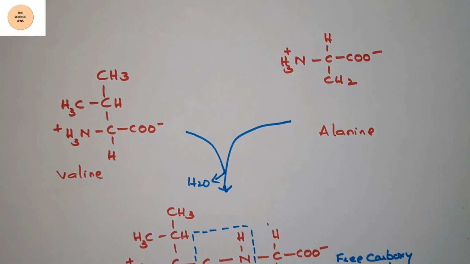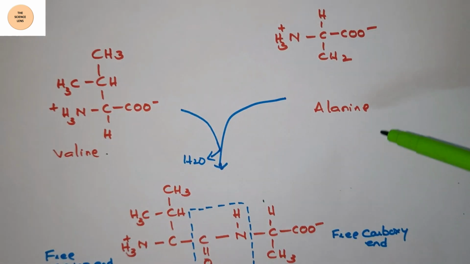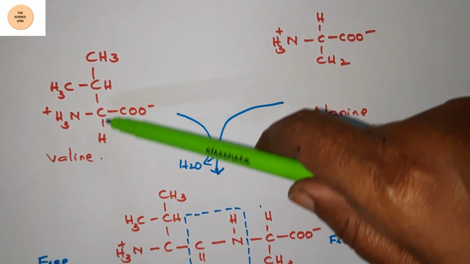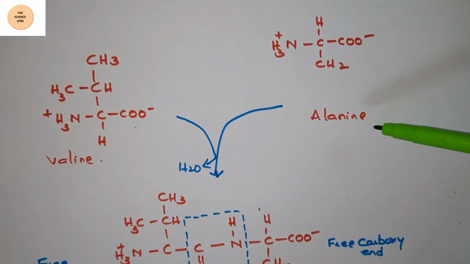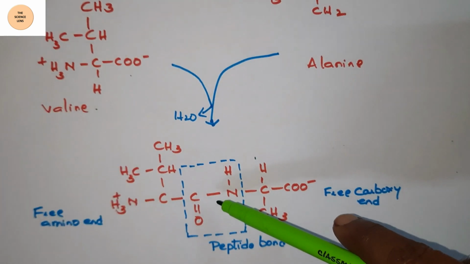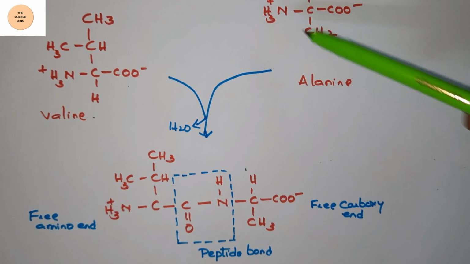This is the figure showing the peptide bond formation between the amino acids valine and alanine. This structure is valine and this structure is alanine. These two combine together and a peptide bond is formed between the carboxy group of the valine and the amino group of the alanine.